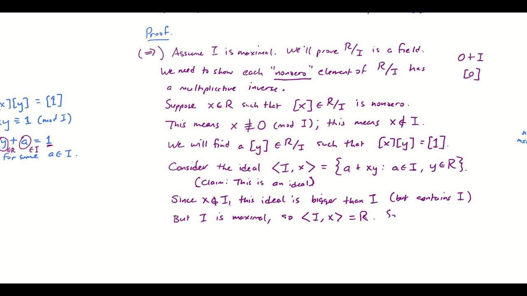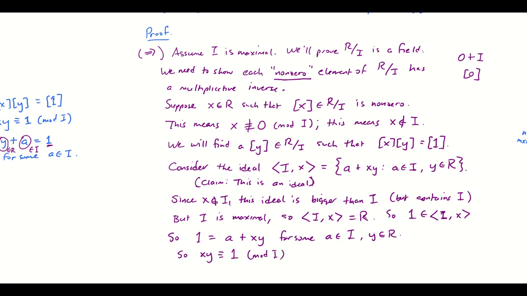Okay, so that means unity in particular belongs to this ideal. Sorry, that should be I comma X. Unity belongs to that ideal. So unity is expressible as A plus XY for some A in the ideal I and some Y belonging to R. And now we're just about there, because this means XY is congruent to 1 mod I. I mean, what we see right here is the exact definition of XY being congruent to 1 mod I. It's XY plus an element of I there.